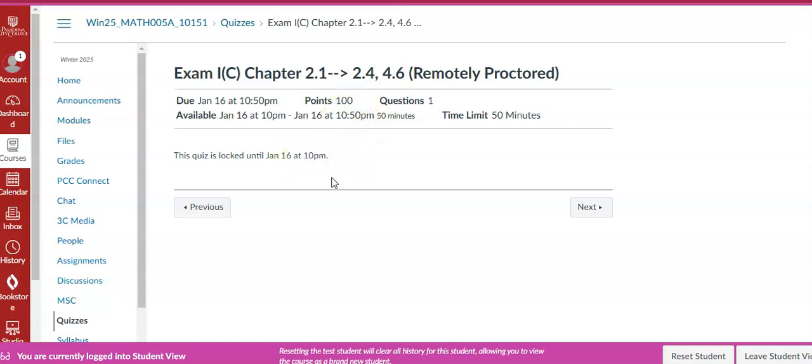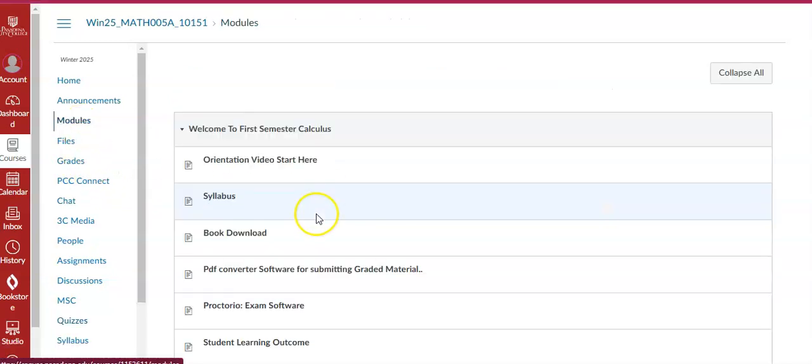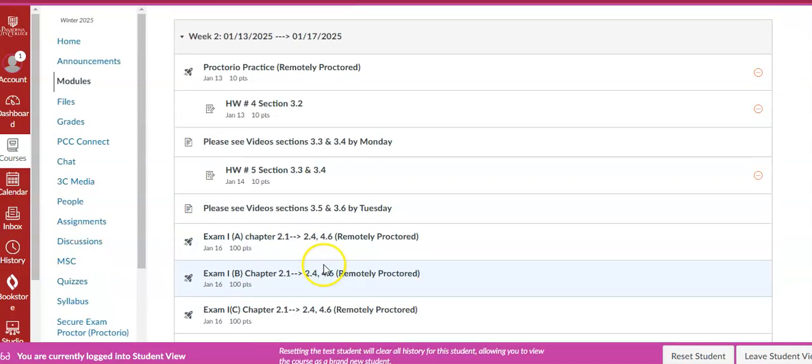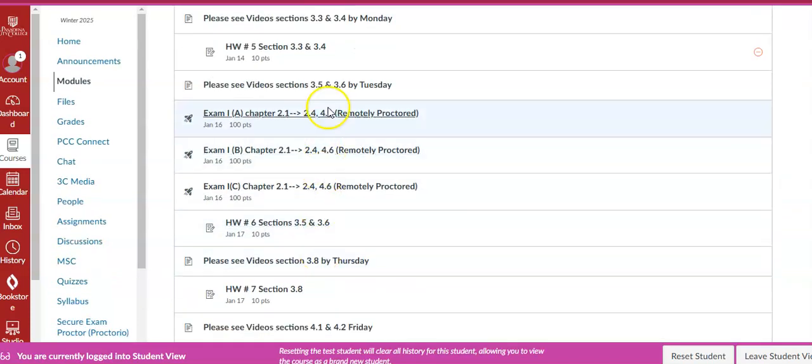So every exam I'm going to give you, except for the final, of course, which is going to be in person, you take either exam A, B, or C. A is very early in the morning, B will be around noon, and C will be late at night. So if you work a morning shift, noon is possible, you take it at noon if you wish. You don't want to take it at noon, you can take it at 10 p.m. So we have 3 possible exams, and you only have to take one of them, right?